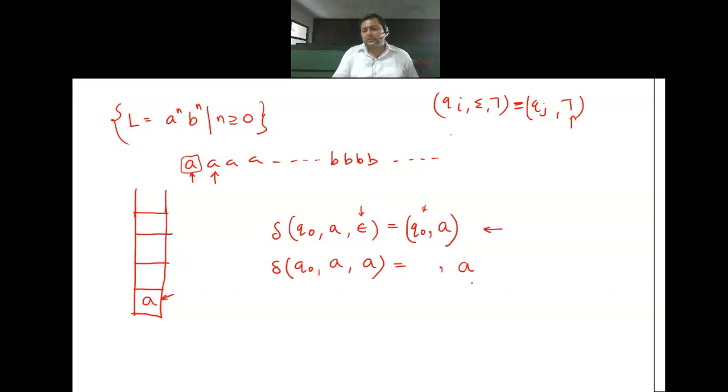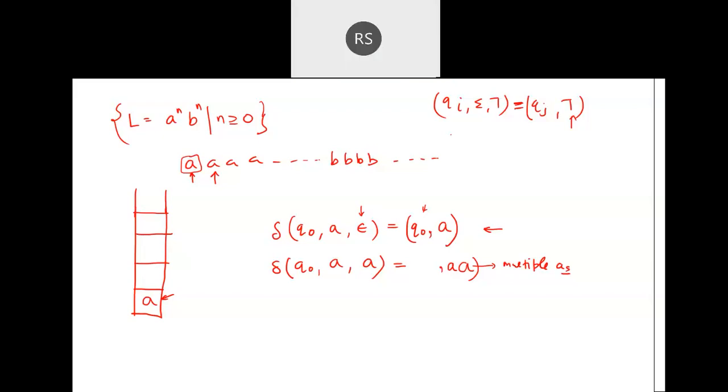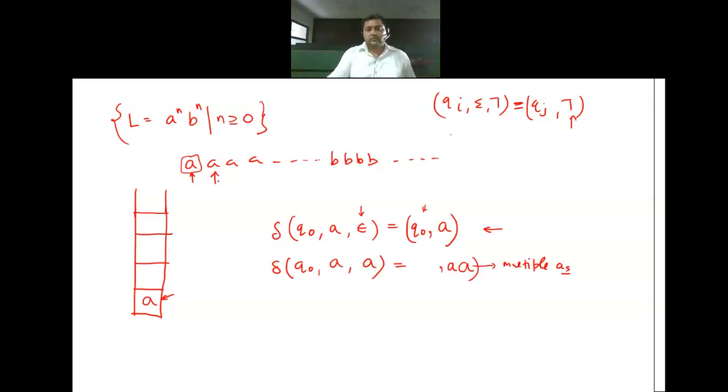Is it fine to everyone? But in some books, it is represented with double A. What is this double A representing? This is just representing that now we have multiple A's over the stack. But for you, it is not compulsory to write double A. You can leave it as a single A also. Both transitions will be considered correct. Clear to everyone? Now tell me, are you willing to repeat this thing or do it only once?